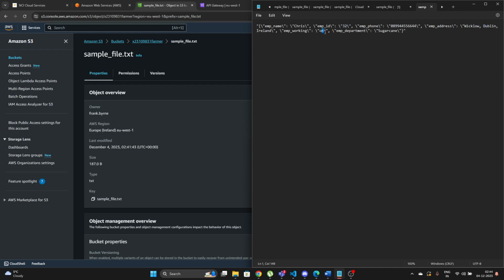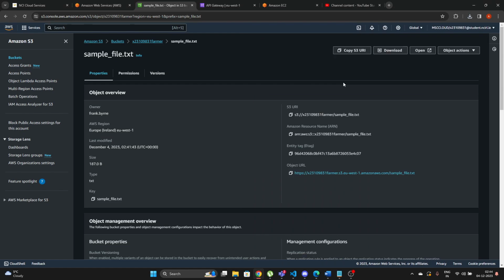Working status, I've just mentioned it as on. It is on. And sugarcane. So this is how the S3 bucket usually stores inside. And another interesting part is that I've used another cloud service called EC2 instance to deploy my application in real time.